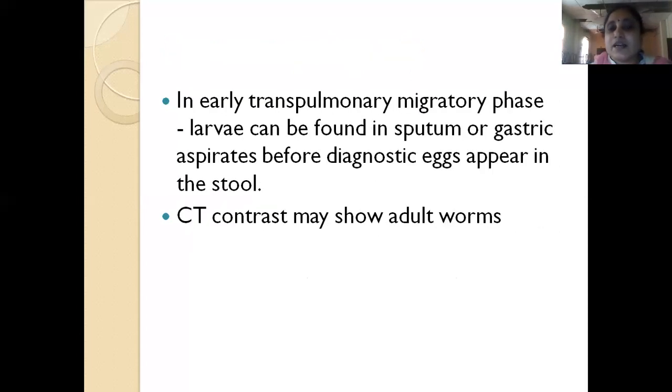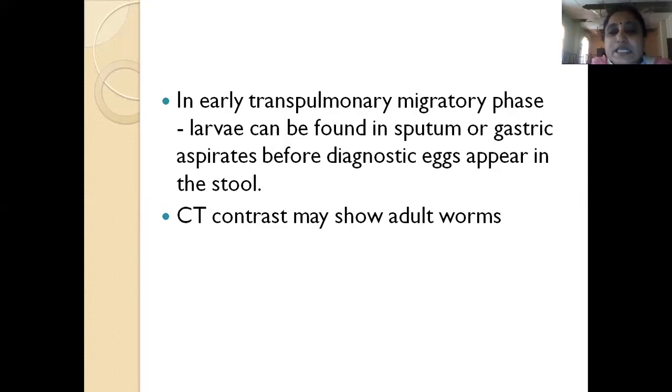So in the early transpulmonary migratory phase, larvae can be seen in the sputum or gastric juice, even before the diagnostic eggs appear in the stool. So the early phase is the lungs. The lungs are infected first, and then once they are coughed up and swallowed, they go into the intestine. Hence, even in the sputum or gastric juice, these larvae can be seen.